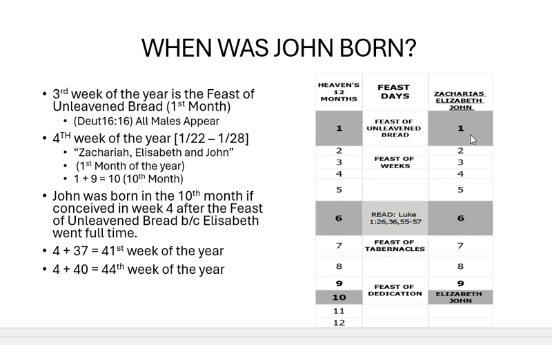And then we see that John, the third column, has Zacharias, Elizabeth, and John. Those are the names according to the King James Version of the Bible. See the one right there. Now, those are highlighted, indicating that Zacharias, Elizabeth, and John, all that started in the first month. John was conceived in the first month.